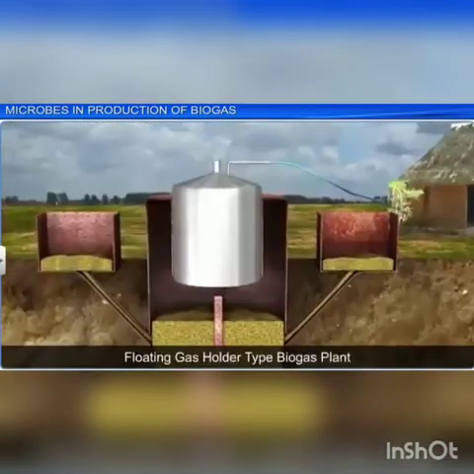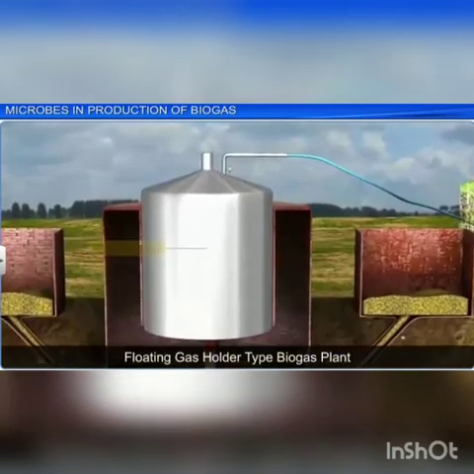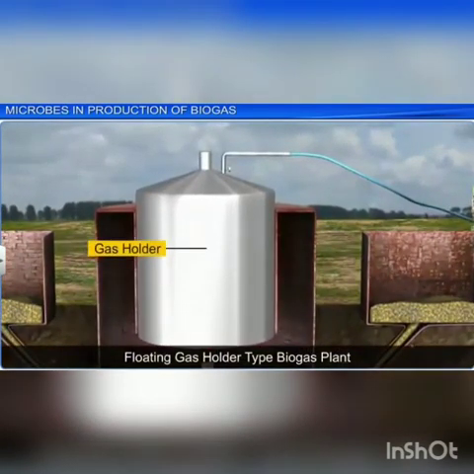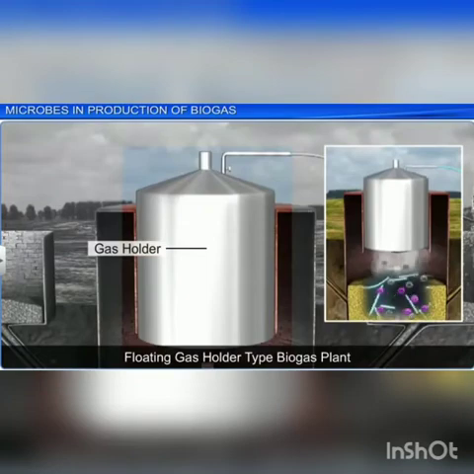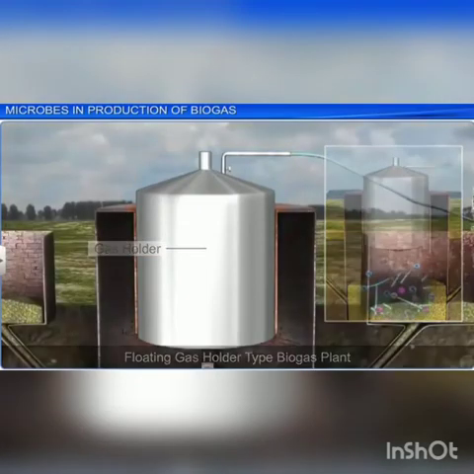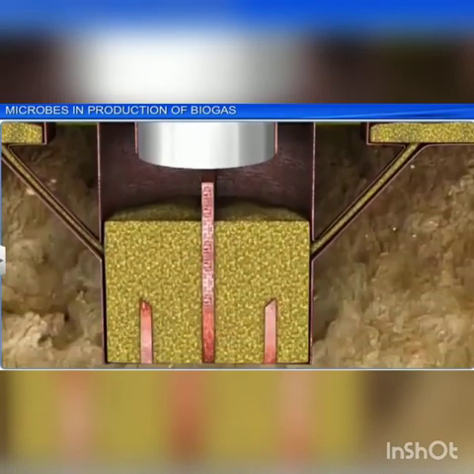In a biogas plant, anaerobic digestion is carried out in an airtight cylindrical tank known as a digester. You can see in this picture. This is the biogas plant in which there is a cylindrical tank known as a digester, and it is made up of concrete bricks and cement or steel.